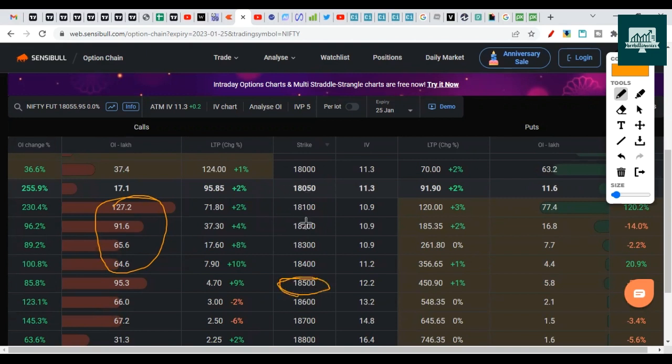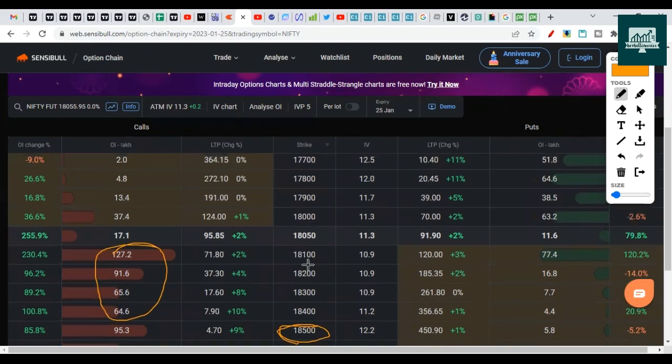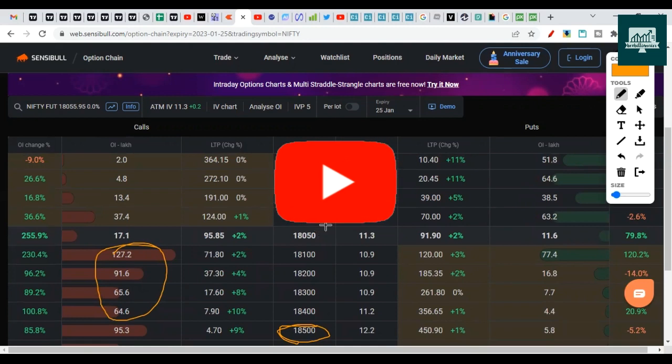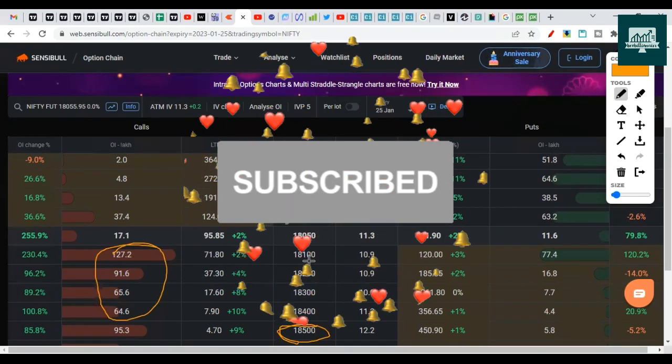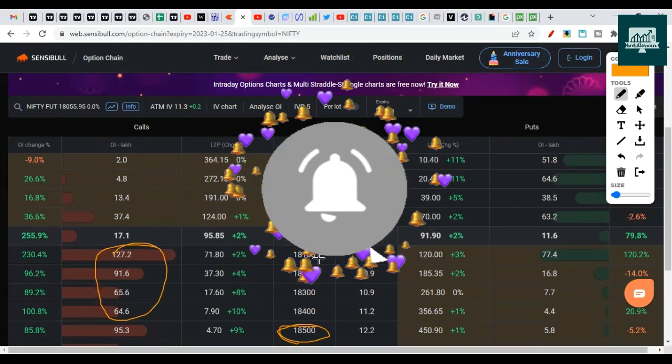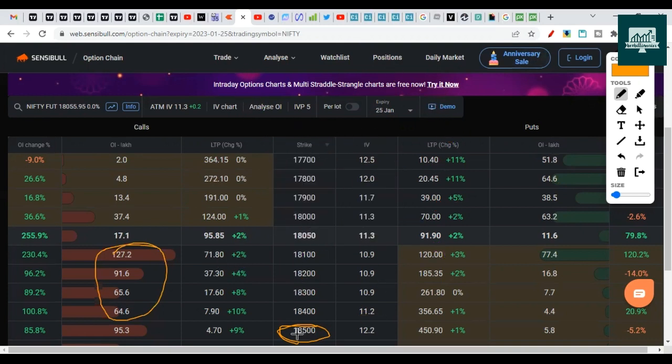Usually multiples of 500 and 1000 are whole numbers, where you will see the most open interest added. So 18,500 could be the next target in this week's expiry, this monthly expiry, or next week's expiry. By next week's expiry, we should see 18,400 to 500. So that's all on the option chain.